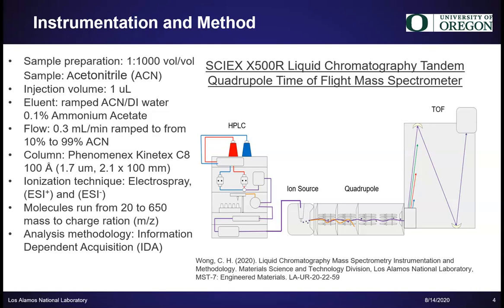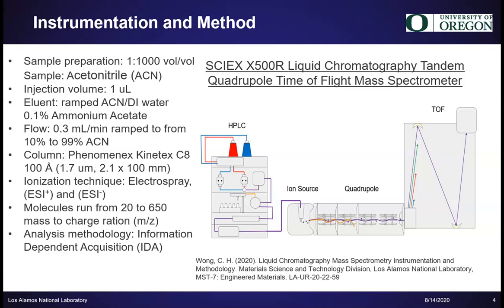This was followed by electrospray ionization in both negative and positive mode. For the mass spectrometer, the masses were collected from 20 to 650 mass to charge ratio, m/z. The data was collected in information-dependent acquisition mode.